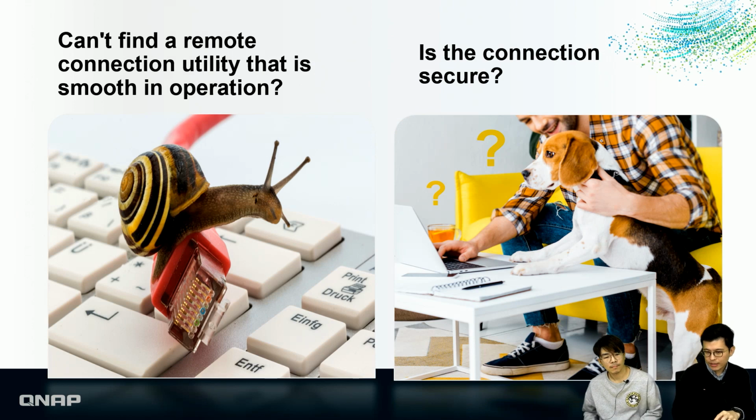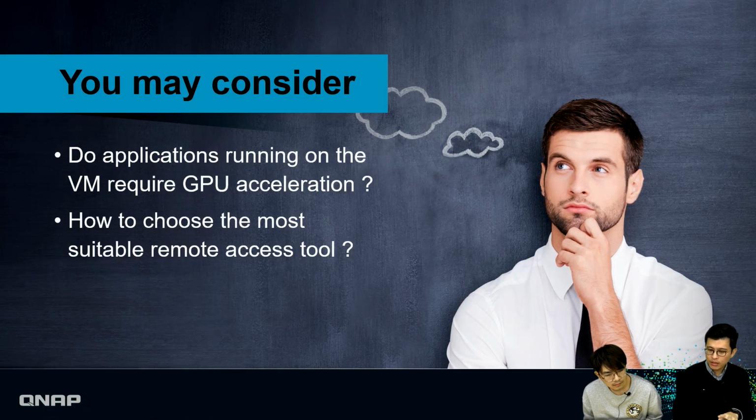So having said that, you may still feel it is not that smooth, especially during operation. And you may also consider whether there is any malware or backdoor that will compromise your connection. For those two perspectives, I think we have to consider two things separately.